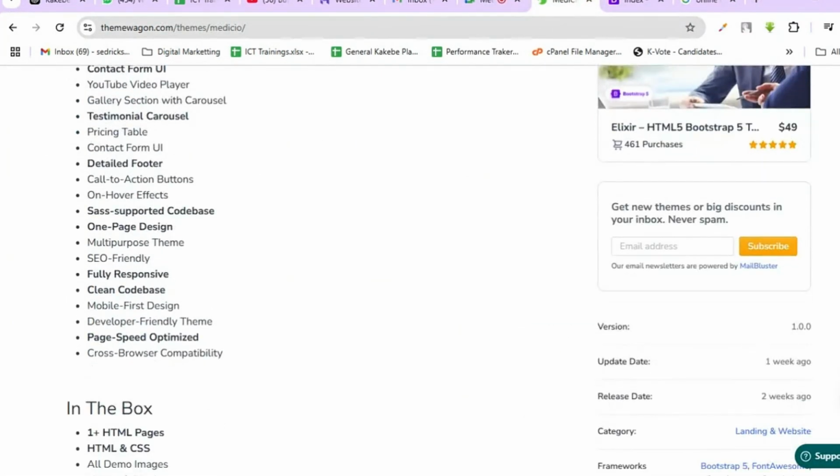It has tables, search SEO. This is search engine optimization that we talked about. Mobile first design. Mobile first design means that when the developer was building it, the concept of using it on a phone was in their mind. So it's very responsive. Then it has what you call page speed optimization.